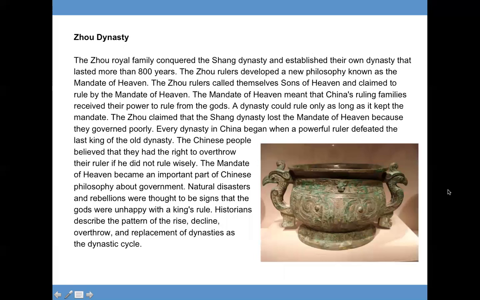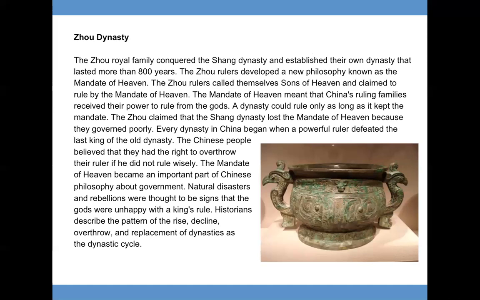Zhou dynasty. The Zhou royal family conquered the Shang dynasty and established their own dynasty that lasted more than 800 years. The Zhou rulers developed a new philosophy known as Mandate of Heaven. The Zhou rulers called themselves Sons of Heaven and claimed to be ruled by the Mandate of Heaven. The Mandate of Heaven meant that China's ruling families received their power to rule from the gods. A dynasty could rule only as long as it kept the mandate.